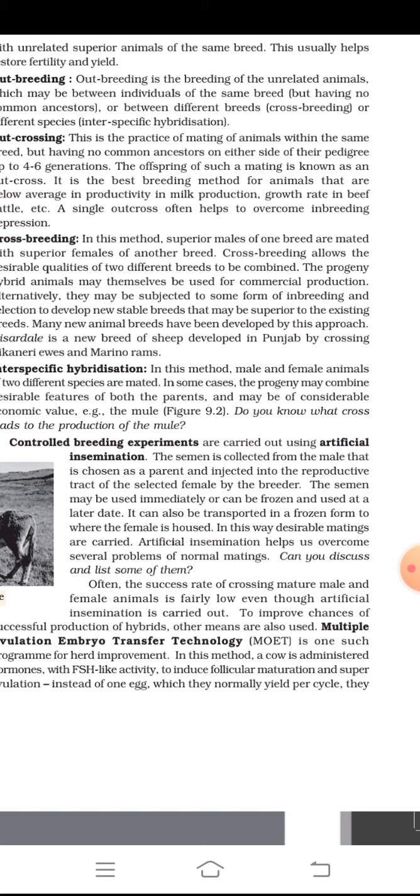The fertilized eggs at 8 to 32 cell stages are recovered non-surgically and transferred to surrogate mothers. The genetic mother is available for another round of superovulation. This technology has been demonstrated for cattle, sheep, rabbits, buffaloes, mares, etc.